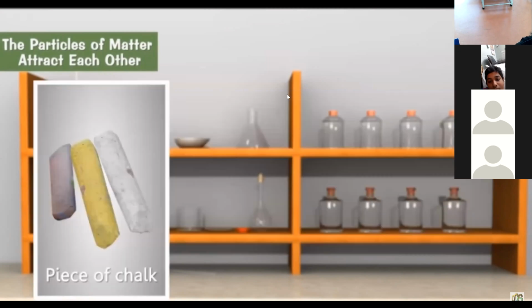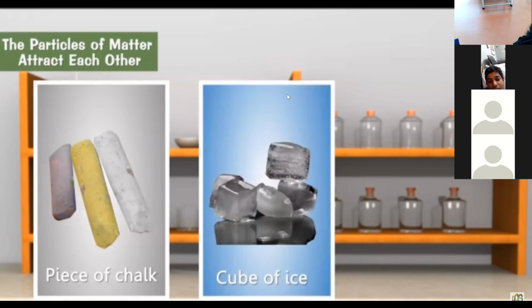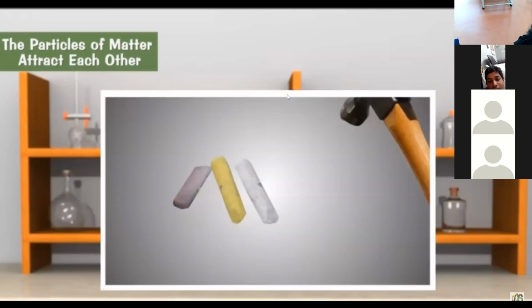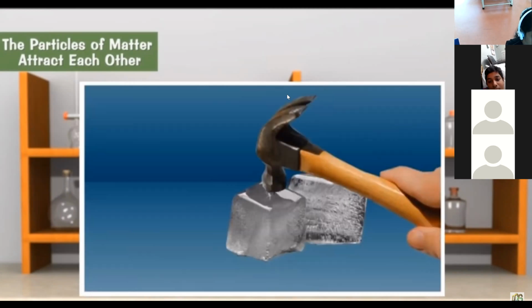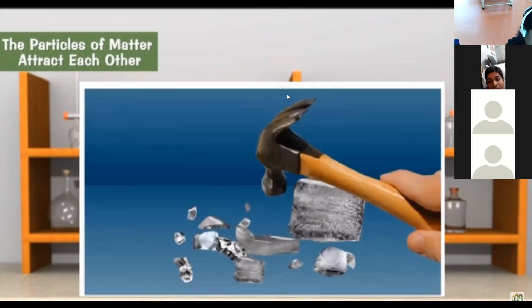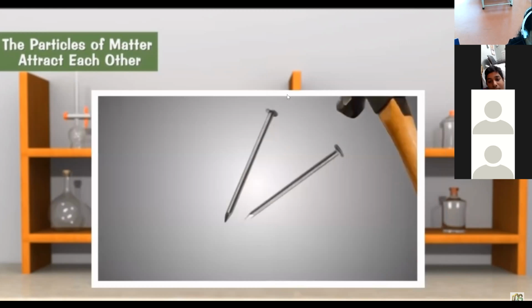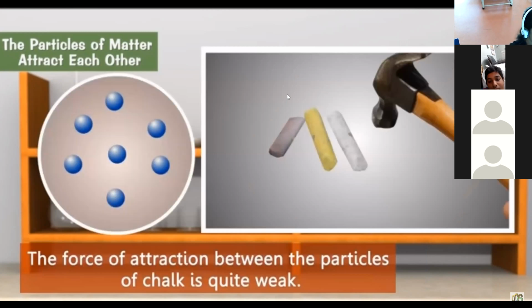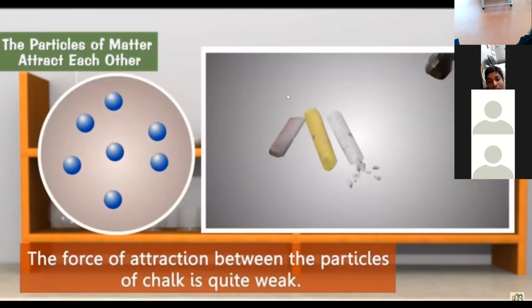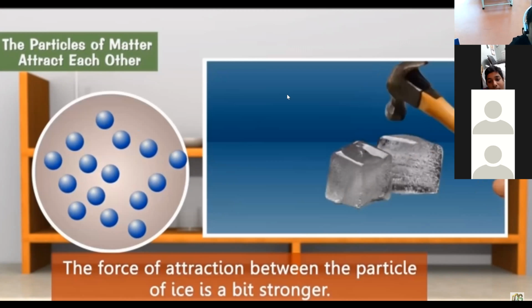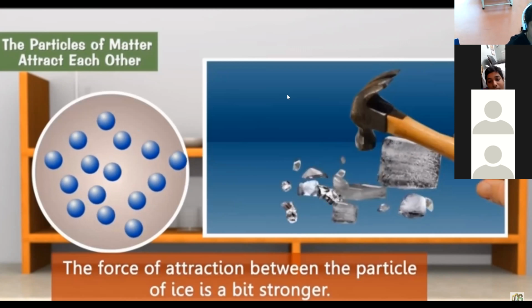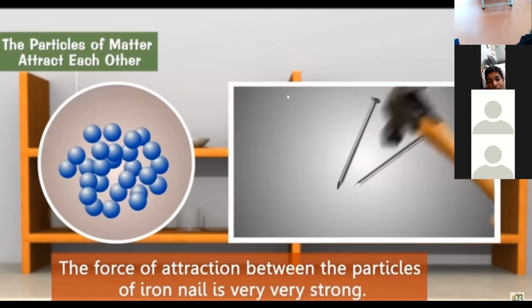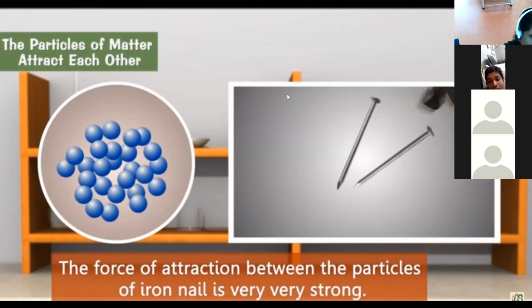If we take a piece of chalk, a cube of ice, and an iron nail and beat them with a hammer, we will find that it is very easy to break the piece of chalk into smaller particles. It requires more force to break a cube of ice, whereas the iron nail does not break at all, even with a large force. This shows that the force of attraction between the particles of chalk is quite weak. The force of attraction between the particles of ice is a bit stronger, whereas the force of attraction between the particles of the iron nail is very strong.